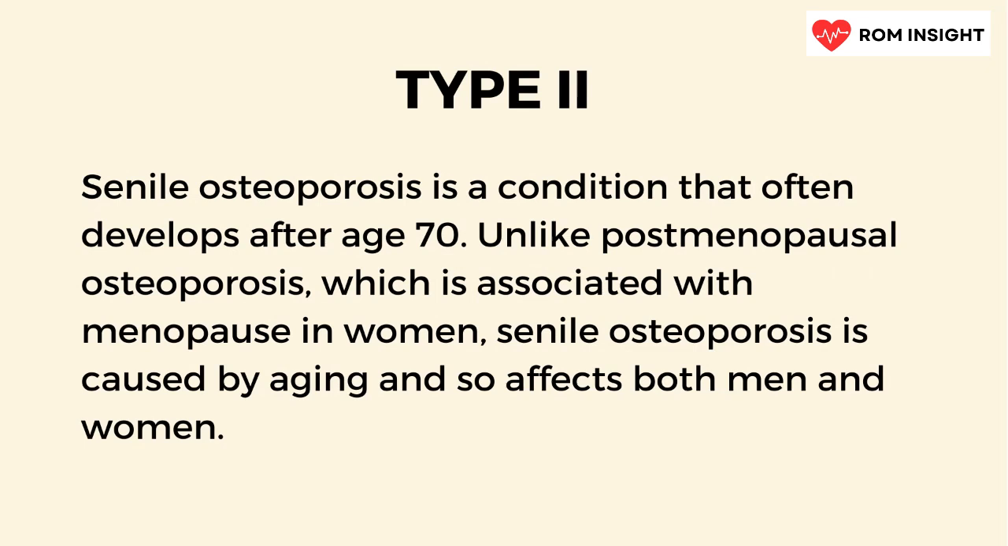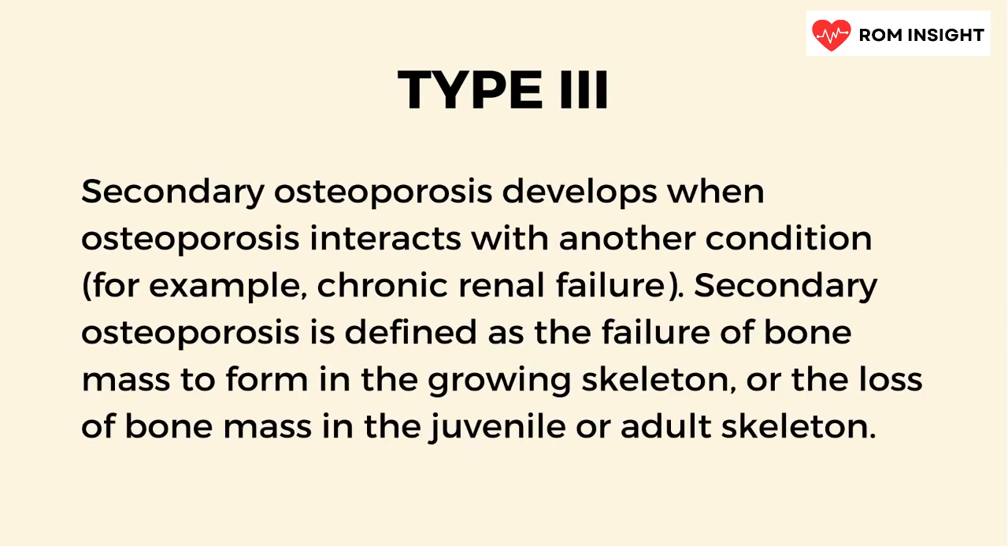Type 2 is known as senile osteoporosis that develops after age 70. It is caused by aging and can affect both men and women. Type 3 is known as secondary osteoporosis that develops when osteoporosis interacts with another condition such as chronic renal failure.